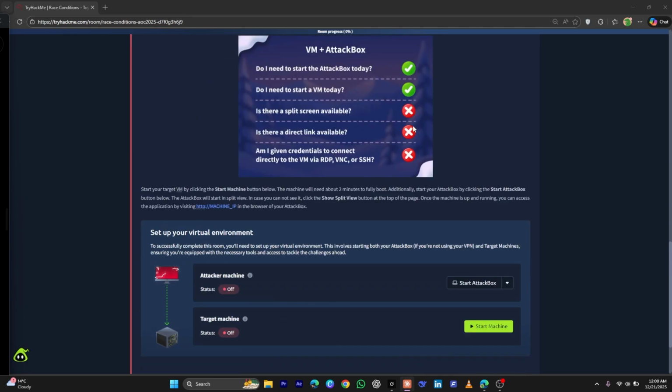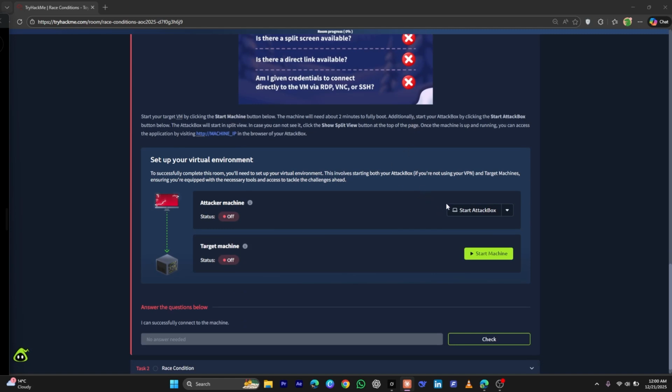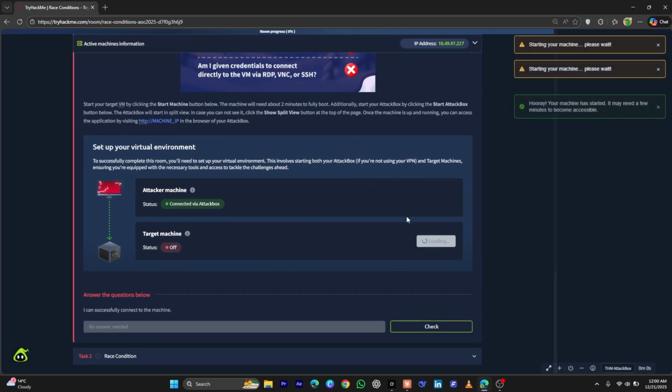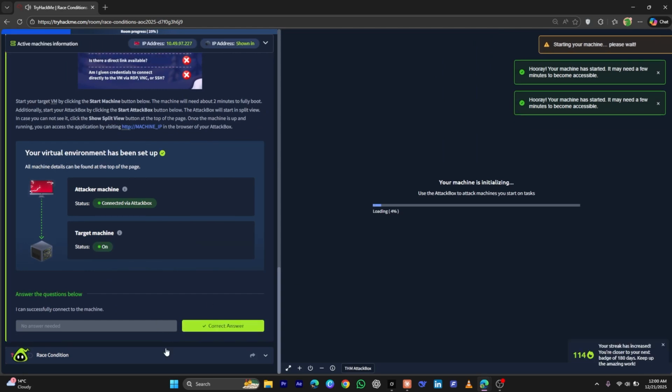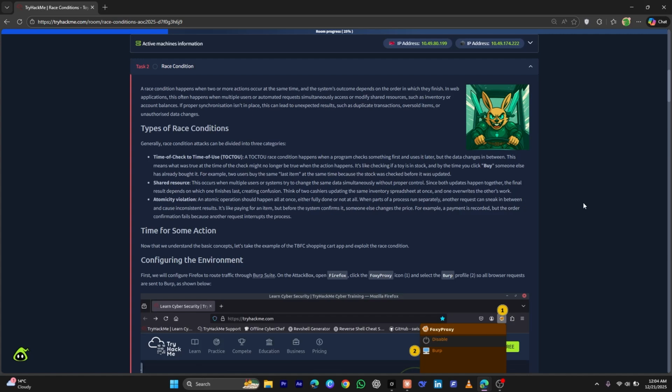Let's start the challenge, but before going to task 2, we will start the attacker machine and target machine as well, and then we will also click here, and then now we can move to task 2. So now we will discuss the race condition in task 2.